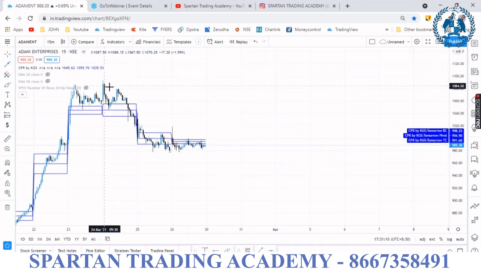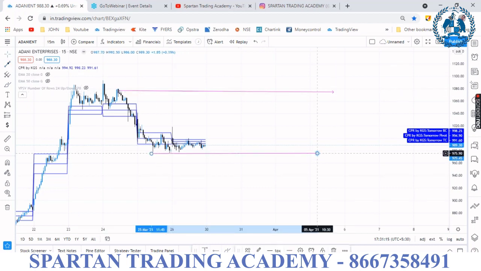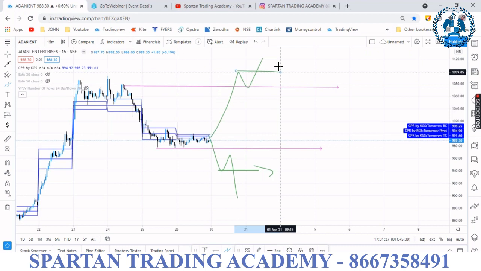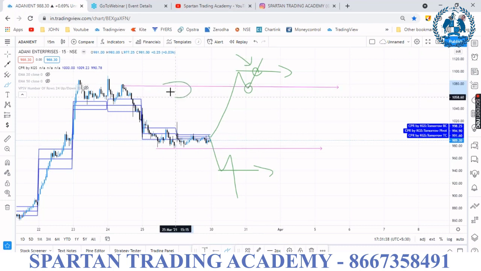This is the previous high, and this is the previous low. Just watch. If it breaks the previous low and creates a new lower low, then you can take the sell order. Otherwise, if it creates a new higher high and a higher low, then this is the place to take the buy order. Forget between these two levels. In between, definitely, the market is range bound. The CPR is also indicating this is a narrow range.